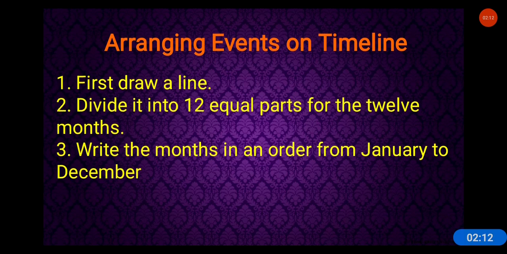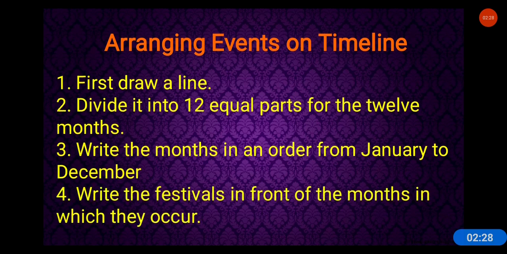Okay, after dividing the line, we write the months in order from January to December. So जनवरी से दिसंबर तक लेकर के सारे महीनों के नाम नीचे लिखते हैं. Okay, after that, fourthly, we write the festival in front of the months in which they occur. So according to months we write the festival. Suppose होली कौन से महीने में आती है? So generally Holi comes in the month of March. So in front of March we write Holi.